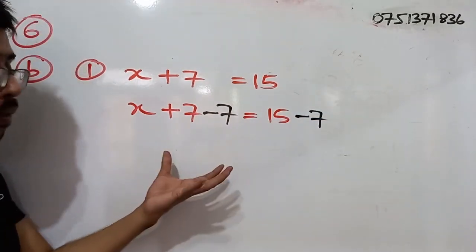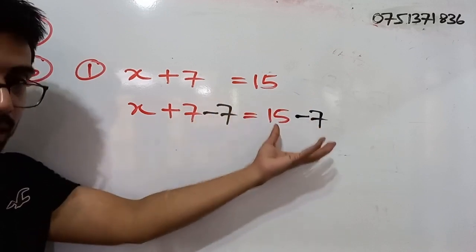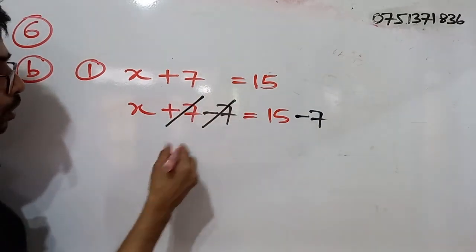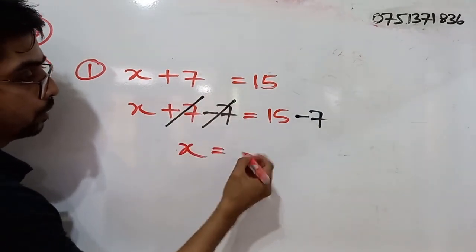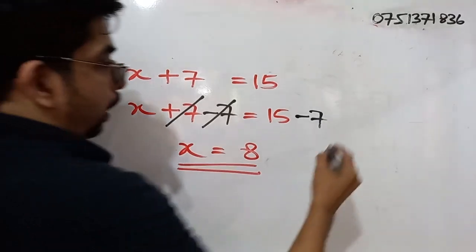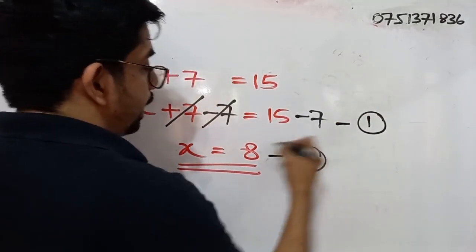This is an equation. So whatever we do to one side must be replicated on the other side. Now I can cancel off these two. So x will be equal to what? 8. So here the answer is 8. For this step you will be getting 1 mark, and for this step you will be getting another 1 mark.